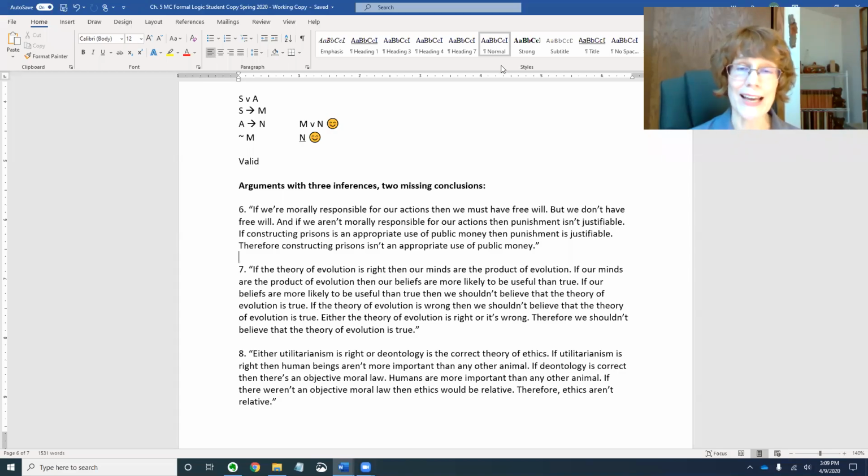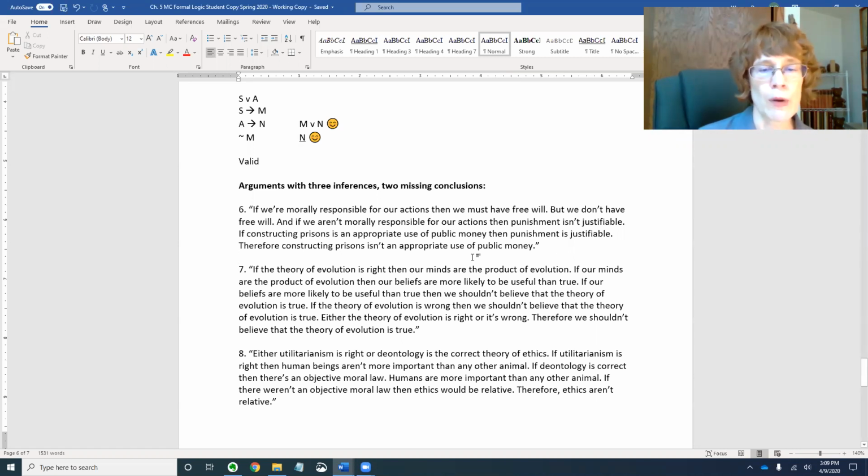Well, welcome to the second grouping of arguments. I separated these out because the following arguments are just a little bit longer than the previous arguments, but they are not therefore qualitatively more difficult. They're just quantitatively more difficult. You just have to do more of the same. So let's take a look at 6.